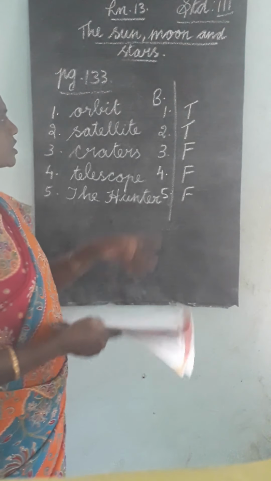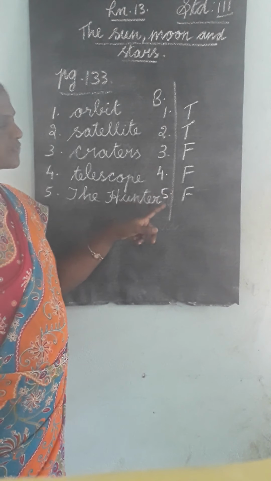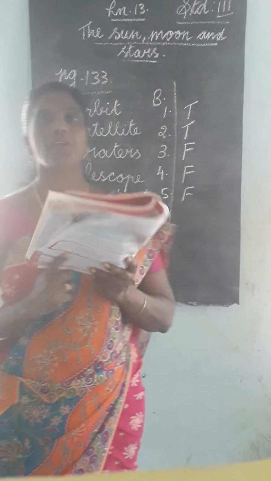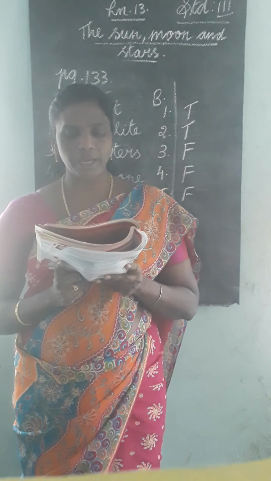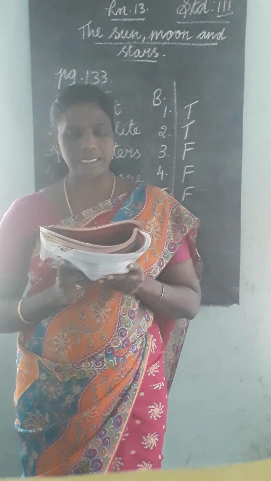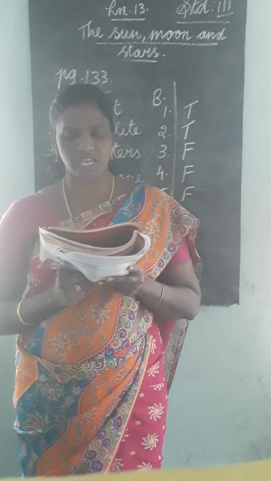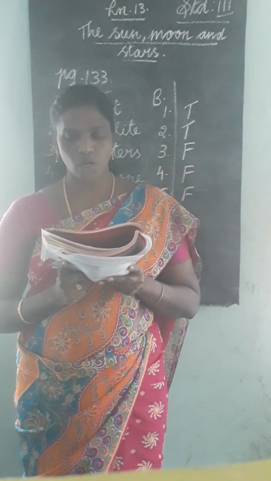So first one answer is true, second one is true, third one is false, fourth one is false, fifth one is false. Okay. Once again, all of you look at your book. True or false? First one, there are many craters on the moon. Answer true. Second one, Neil Armstrong was the first person to land on the moon. Answer true.